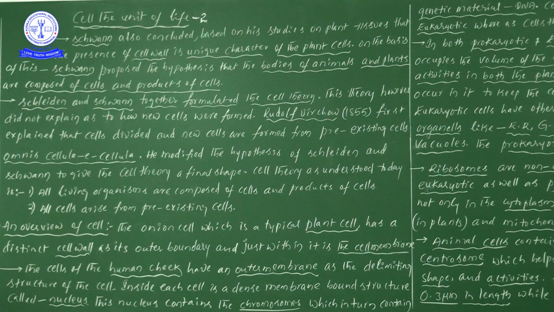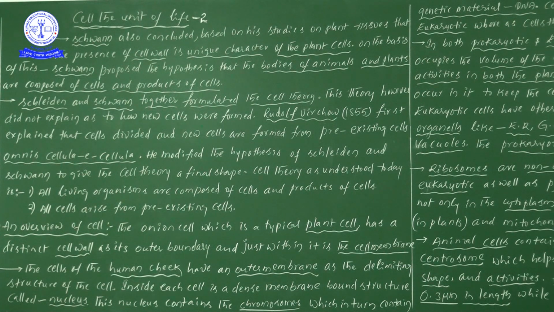Rudolf Virchow, this scientist, in 1855 first explained that cells divide and new cells are formed from pre-existing cells. This is important. So two scientists together formulated cell theory, Schleiden and Schwann, but they didn't give the explanation of how new cells are formed.